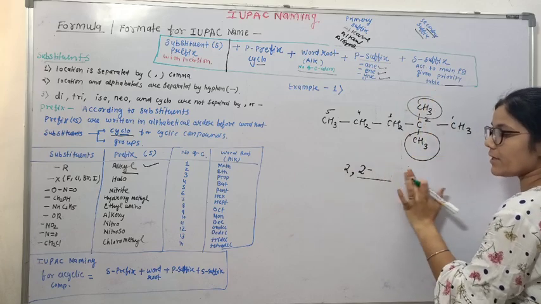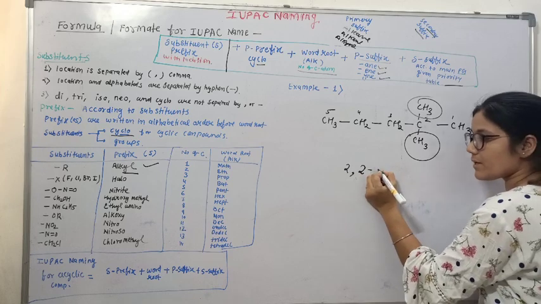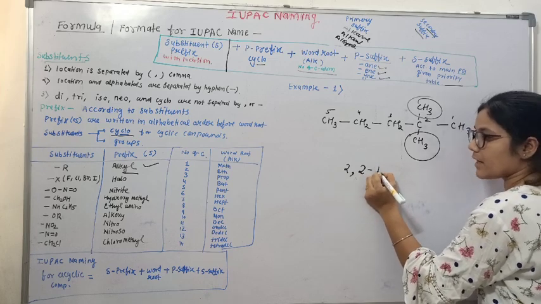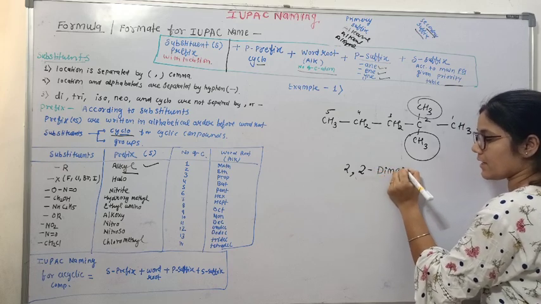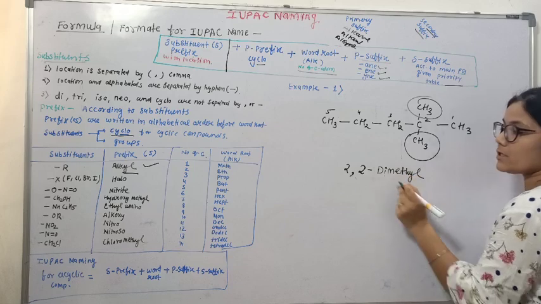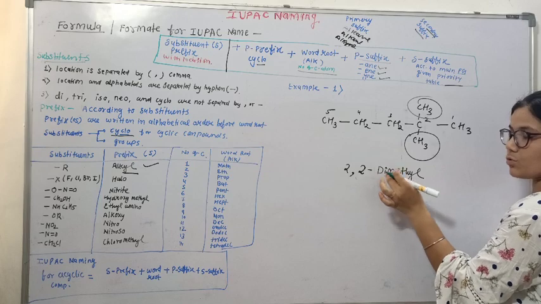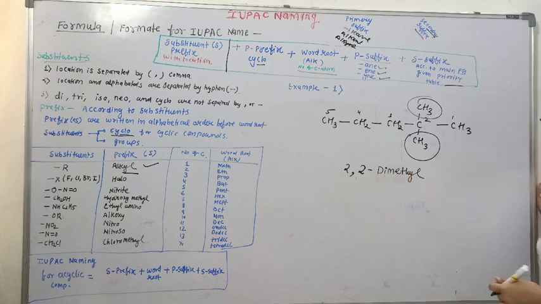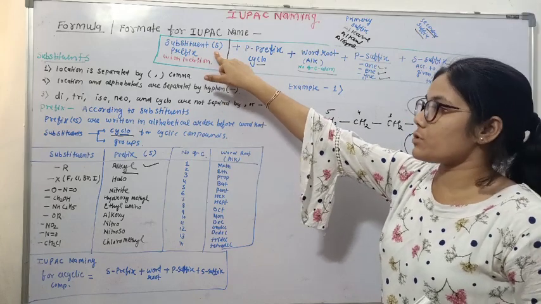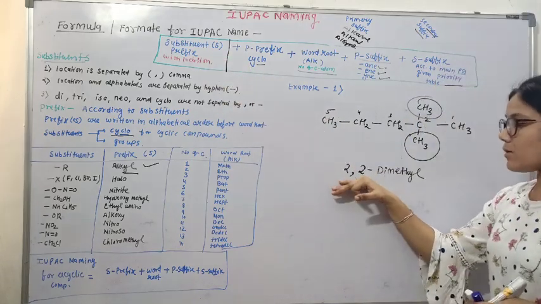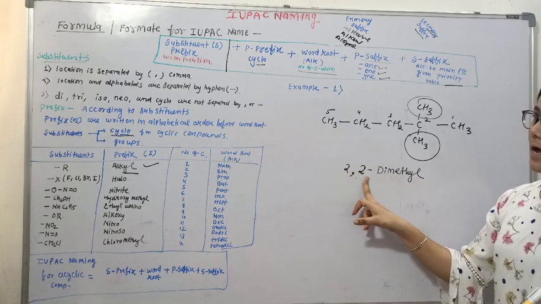Di. If 2 same groups are there, we'll write di. So that is dimethyl. Now there is no comma or hyphen between di, tri, iso, neo and the group name. So these are the points of writing prefix of substituents. We separate the locations by comma, and the locations and word by hyphen.